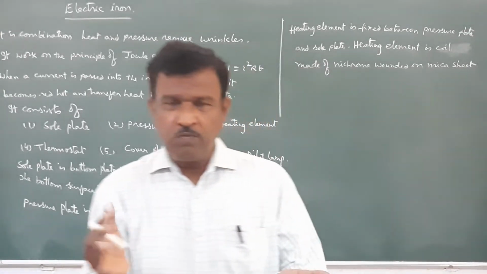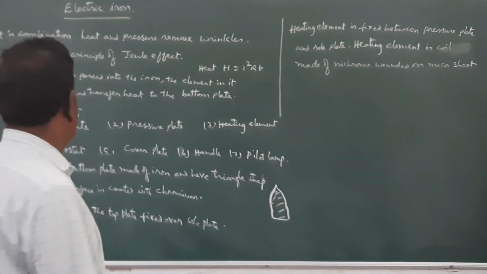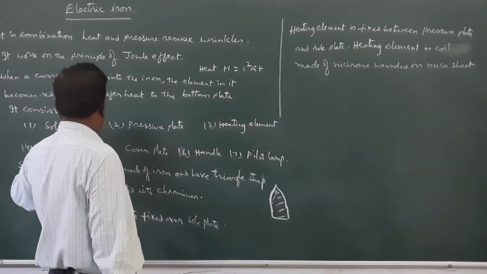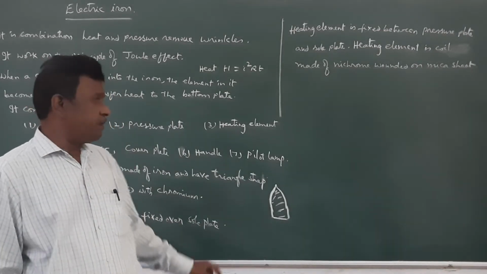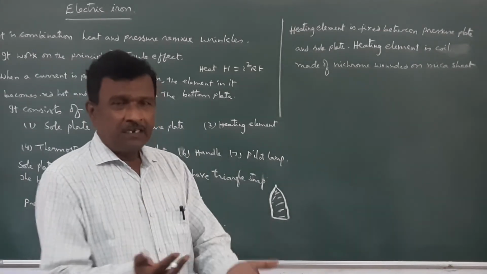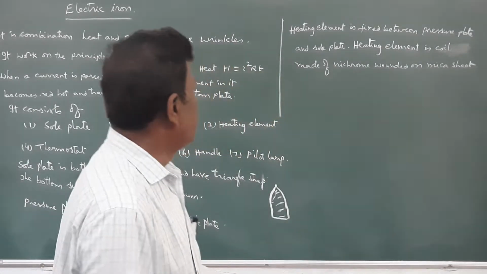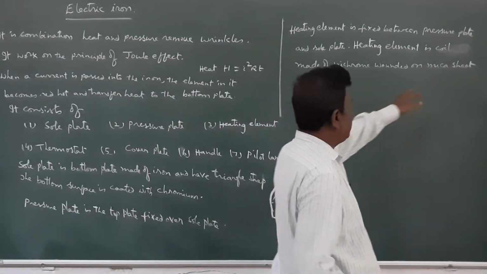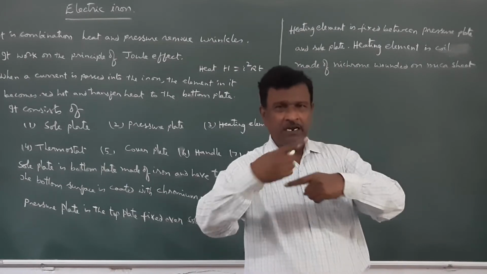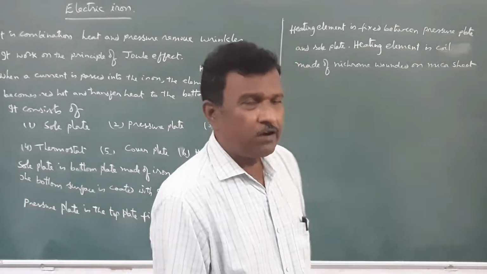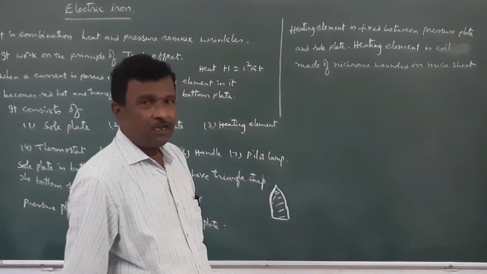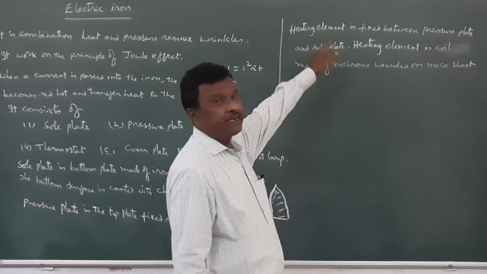If you remove the sole plate or pressure plate, then inside the iron you will find a mica sheet. Over this mica sheet, a nichrome wire is wound. That will act as a heating element.